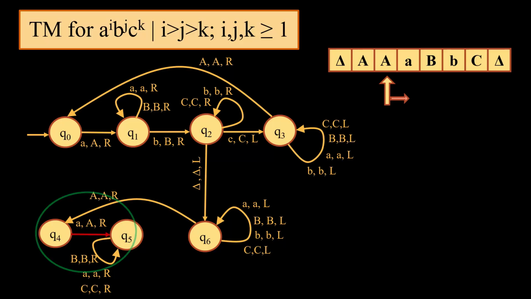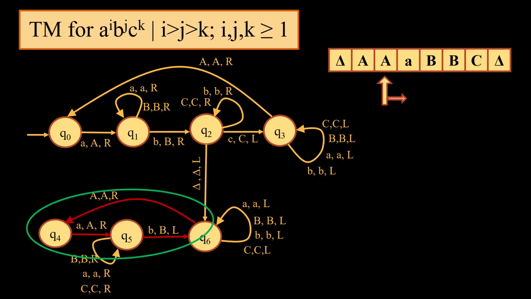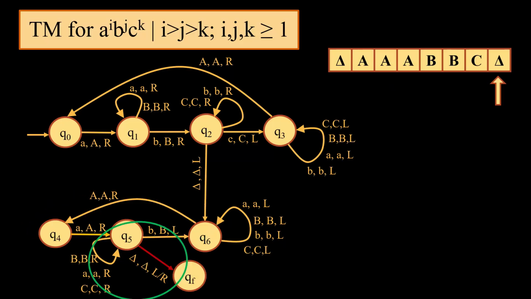Now we want to find at least one small b. The moment we come across small b, we will convert it into capital B and we will start moving towards the left. When we start moving towards the left and we come across capital A, we will start moving towards the right, and now it is necessary that we should have at least one small a, since number of A should always be greater than number of B.